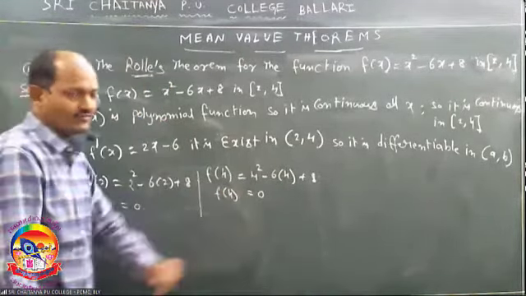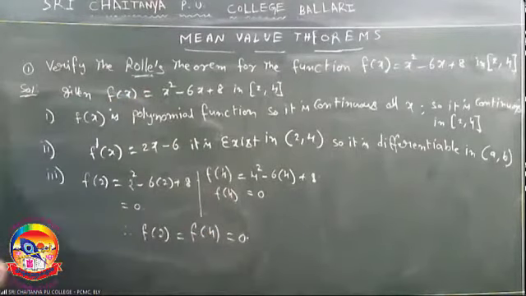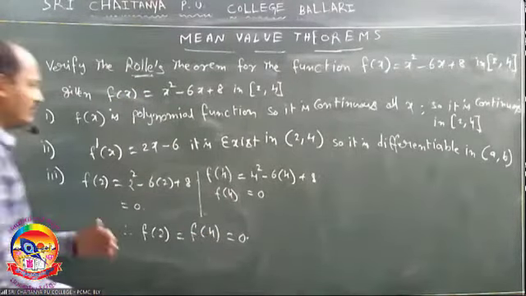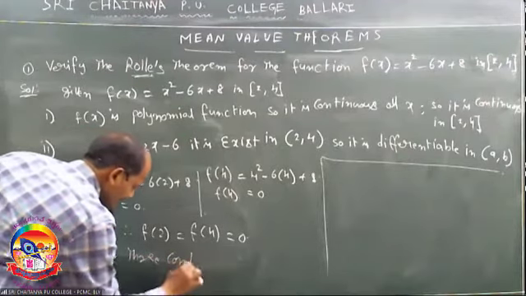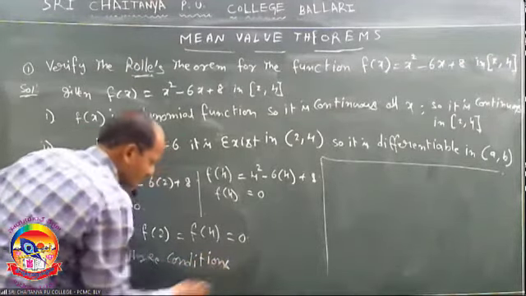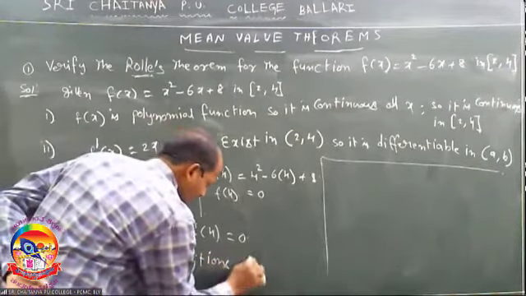So what is the third condition? F of a is equal to f of b. That means f of 2 is equal to f of 4. So the three conditions are verified, satisfied. Therefore, f of 2 is equal to f of 4 equal to 0. Now we have to find the c value. The three conditions are satisfied.